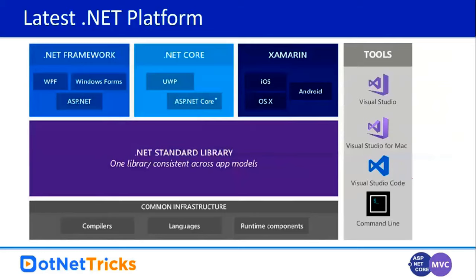It doesn't matter whether you are using .NET Framework 4.7, .NET Core 2.0, or Mono in Xamarin. Everywhere you can share the code. Now you don't need to create separate libraries to support the .NET Framework, .NET Core, and Mono. Everywhere it is going to be the same.